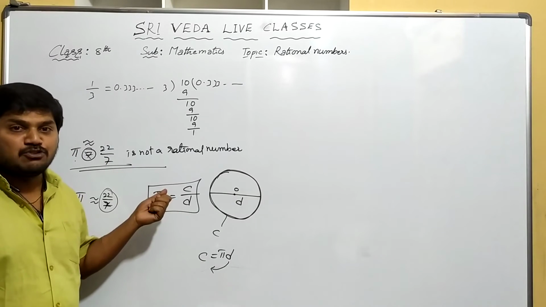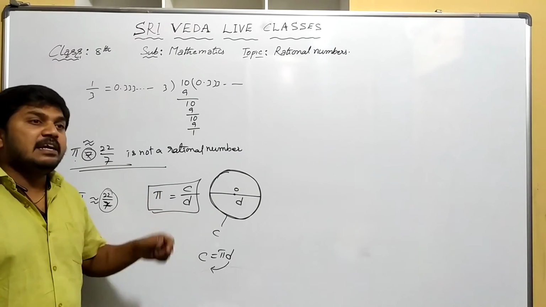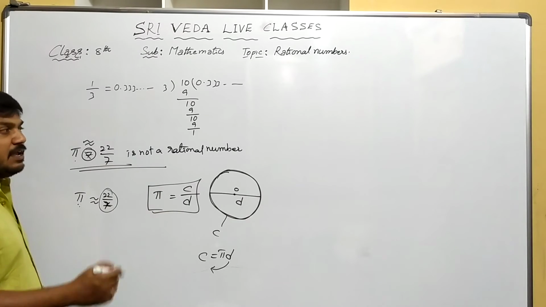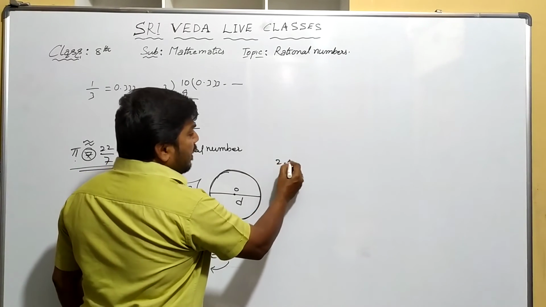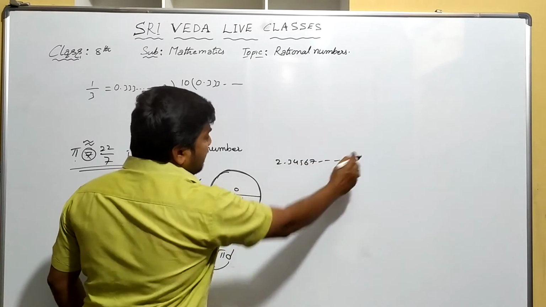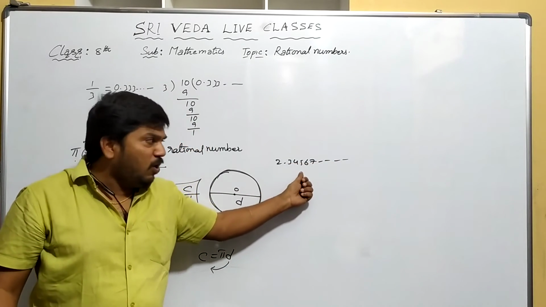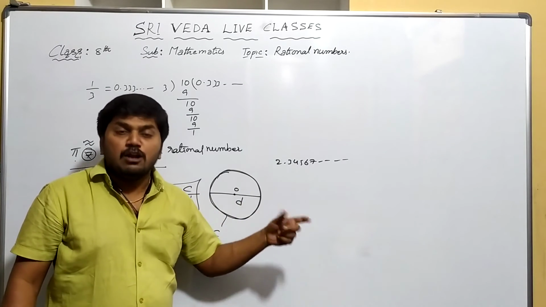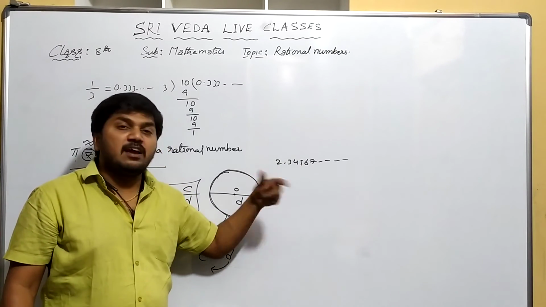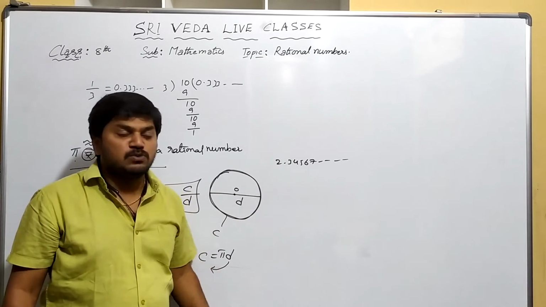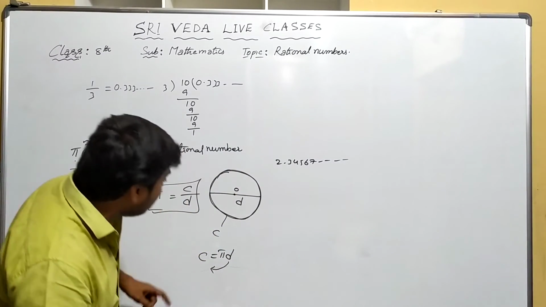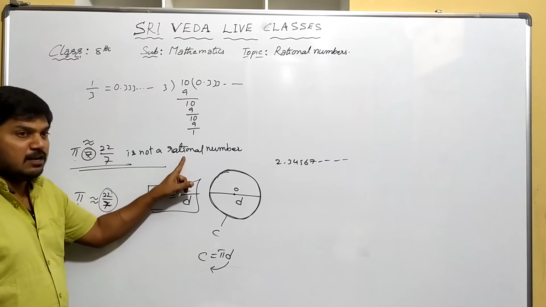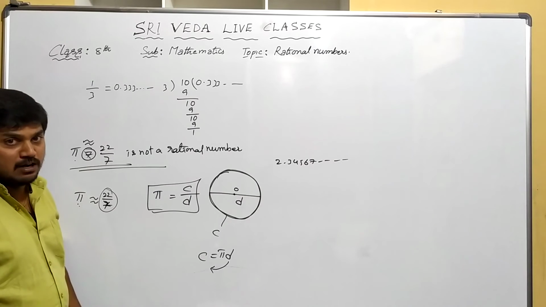It is an irrational number because we get a non-terminating, non-repeating decimal. For example, 2.34567 like this. See here there is no repeating decimal. These are called non-terminating, non-repeating. So this we cannot write in the form of p by q. So pi is not a rational number. It is an irrational number.